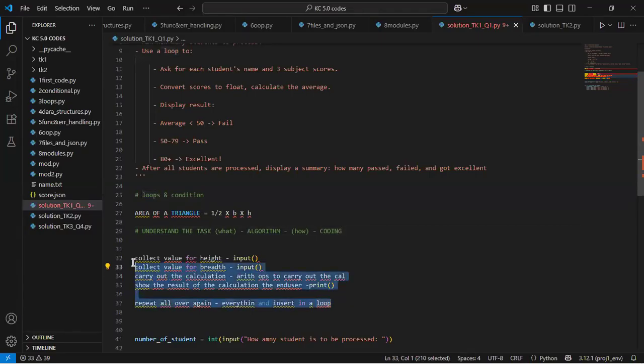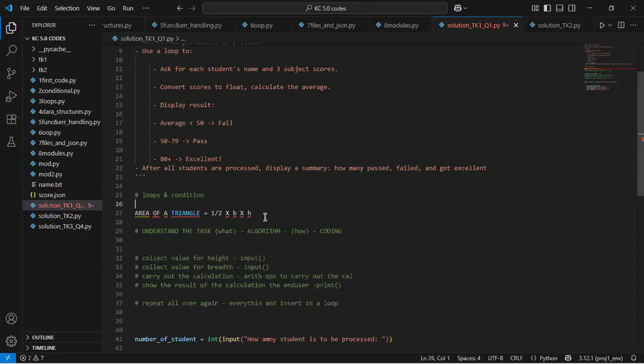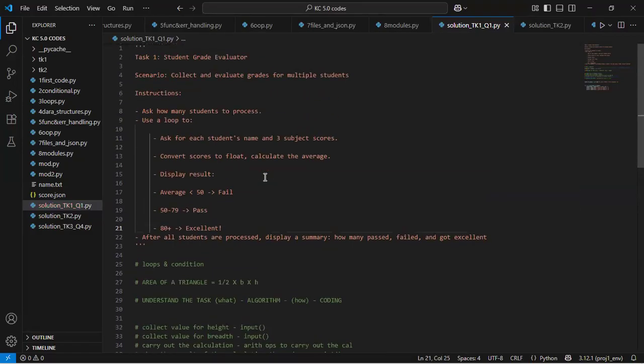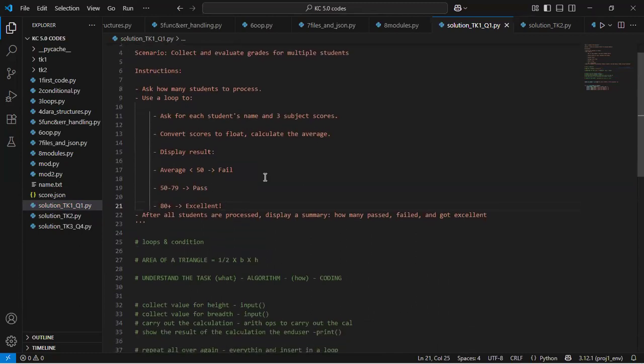So that is how you would Google about solving your task, and that process still works in the same parallel, right? You can come up with and write your own algorithm that you see fit, because algorithms actually differ. How you view it is how you write it, right? How you view it is how you actually write it.